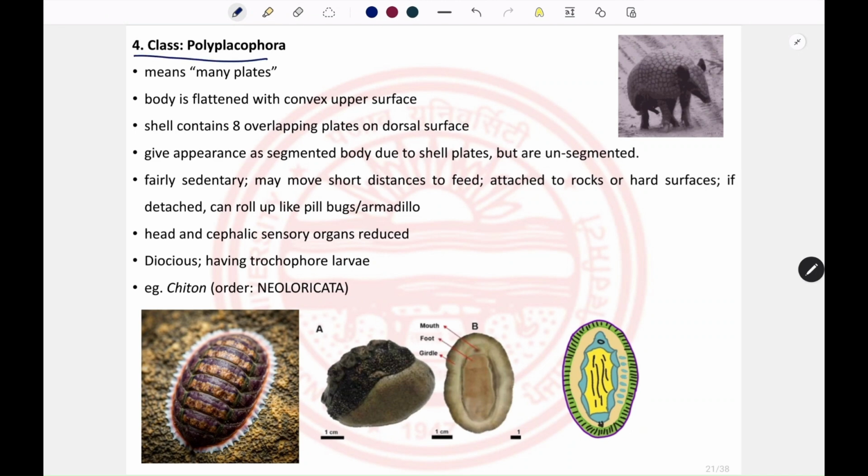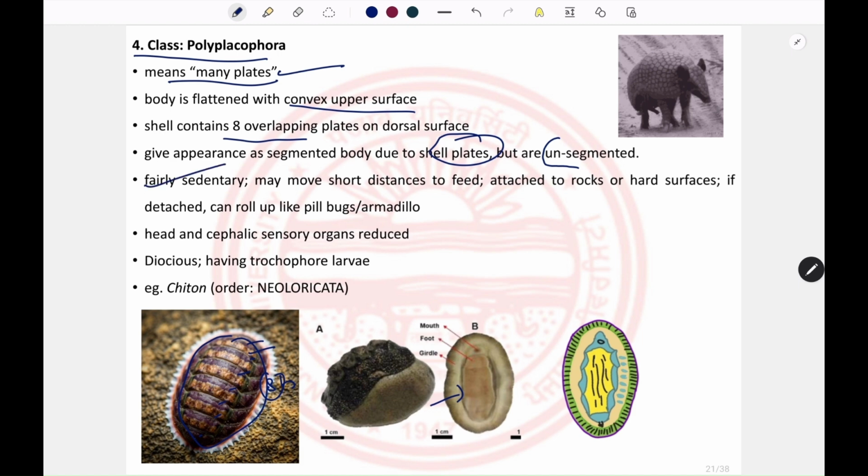The fourth class is the class Polyplacophora, which means many plates. Here the organism has a convex upper surface of the body, and the ventral surface is flattened, and the shell contains 8 overlapping plates. So these are 1, 2, 3, 4, 5, 6, 7 and 8. These 8 plates are present on the dorsal side of the body, and they are overlapping, and because of these plates, these animals give an appearance as if the body is segmented. However, this pseudo appearance of segmentation is due to the shell plates. However, the body is unsegmented.